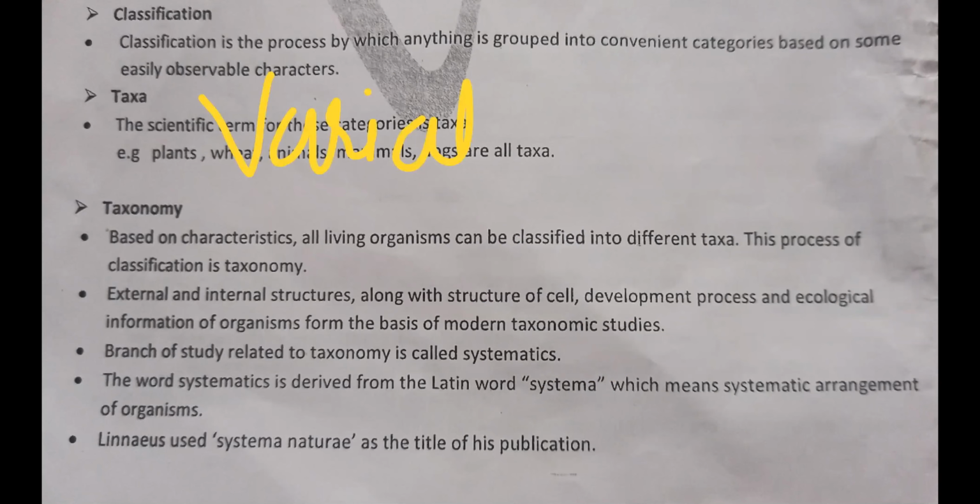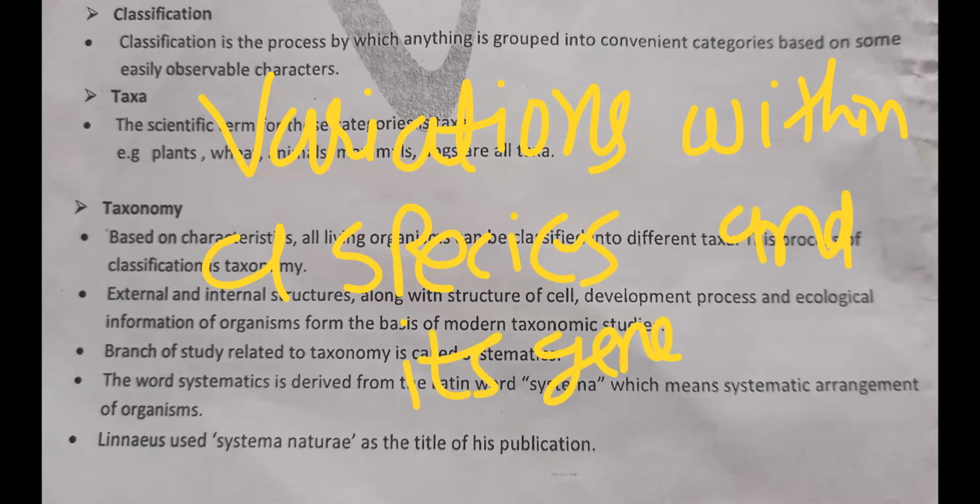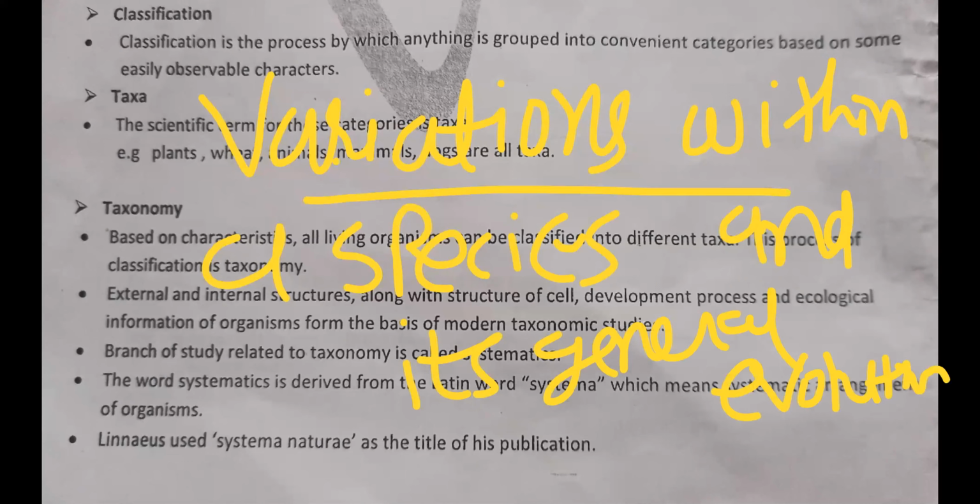Note down this thing. Which variations are there within a species, and its general evolution.